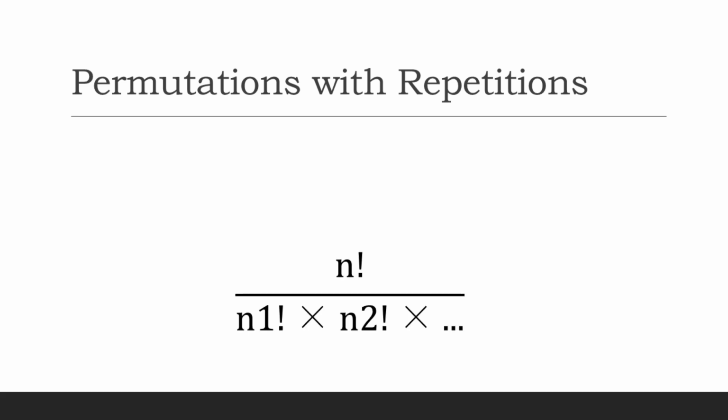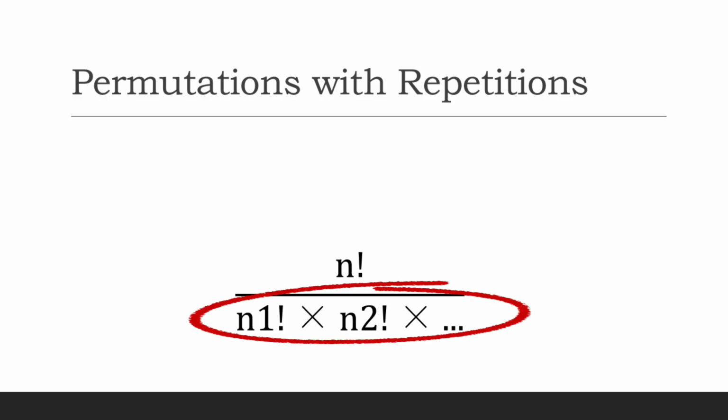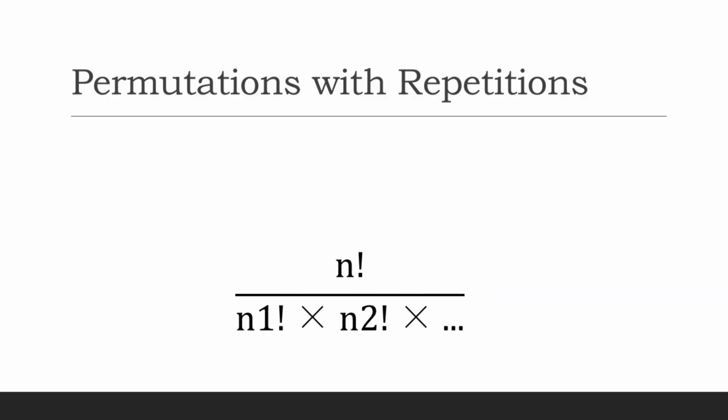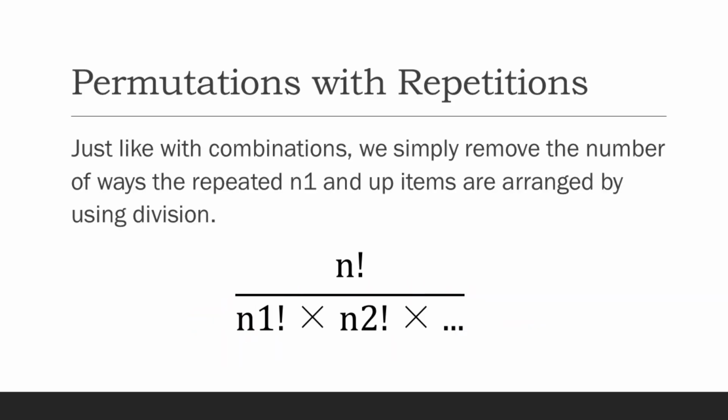Permutations with repetitions. When some items repeat, the number of unique arrangements is given by n factorial over n1 factorial times n2 factorial, and so on and so forth, where n1, n2, and what have you will be the number of repetitions of particular items. Note that we are simply taking out all the ways the repeated items can be arranged by dividing by the number of repeats factorial, as discussed previously, to reverse the overcounts in the multiplications.